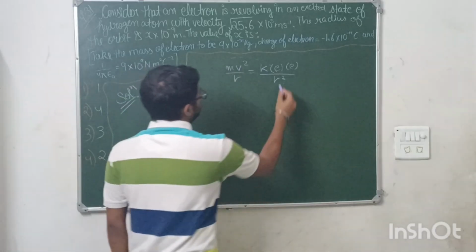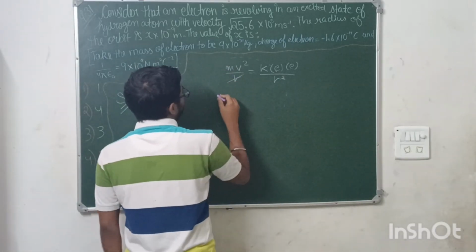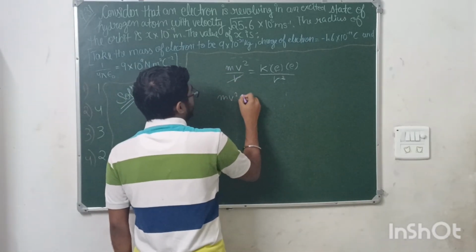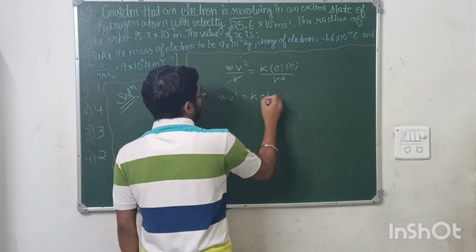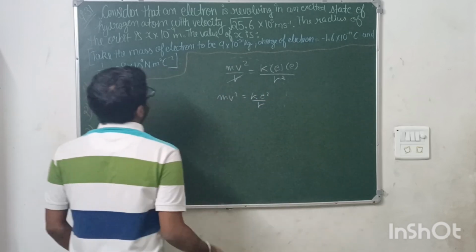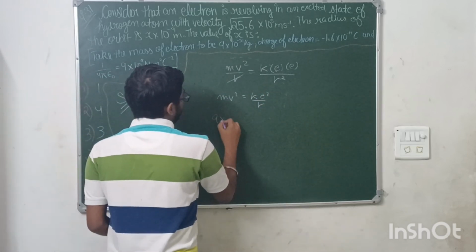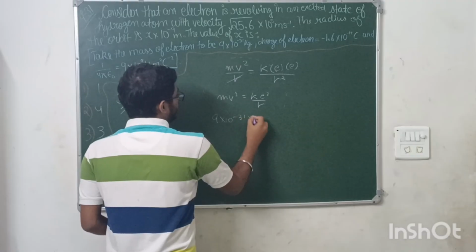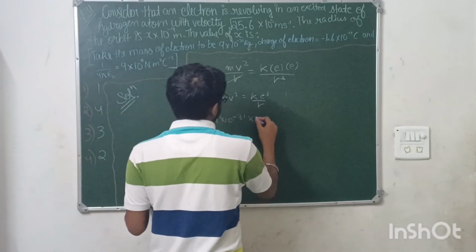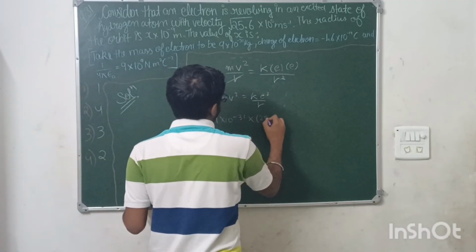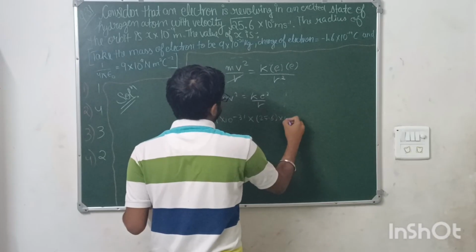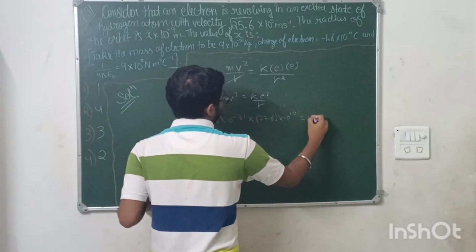Just apply this equation. r cancels. It will be m v square equals K e square by r. Substitute the values. Mass of the electron is 9 into 10 power minus 31 into v square. v square is 225.6 into 10 to the power 10 equals 4.